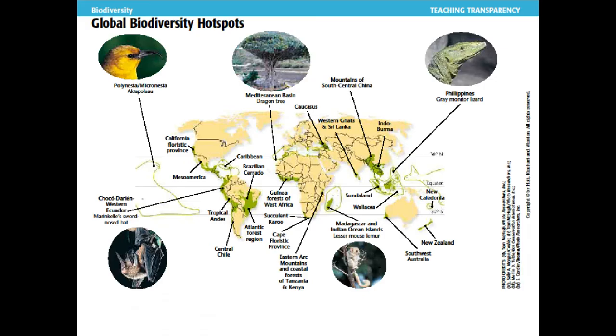You can see on this image, these are some of the global biodiversity hotspots, so places outside of the United States as well, that just have very unique ecosystems and thus very unique species that rely on those.